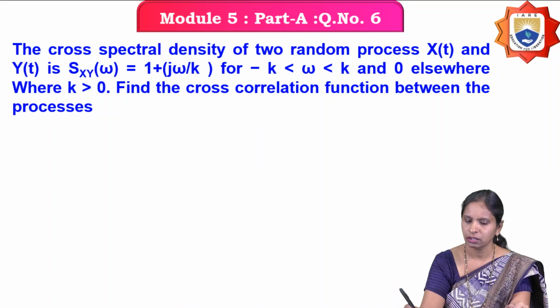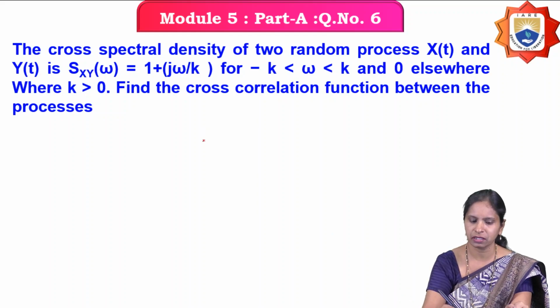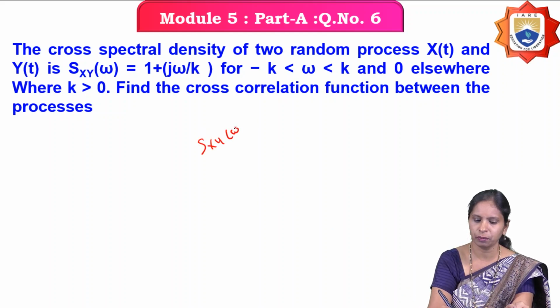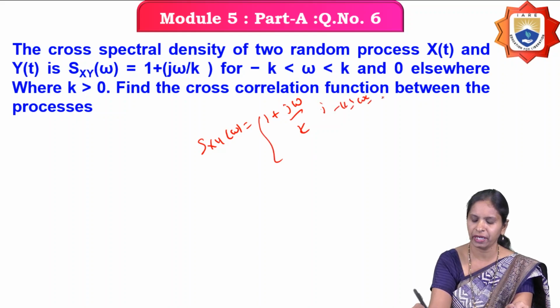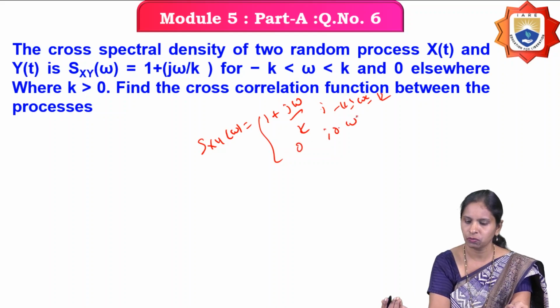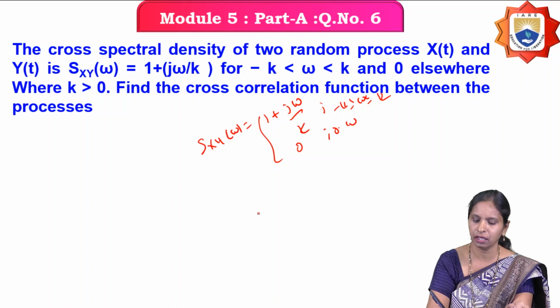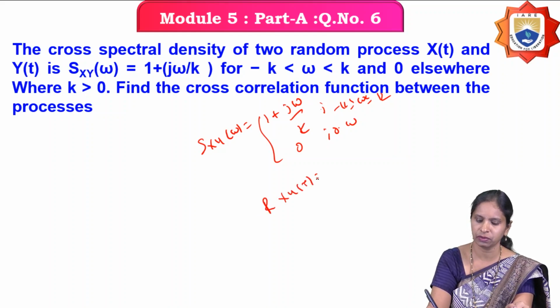Next question. They have given the cross power spectral density. Sxy of omega is equal to 1 plus j omega by k, where omega is from minus k to k, and 0 otherwise. What you have to calculate is the cross correlation function, nothing but Rxy of tau.